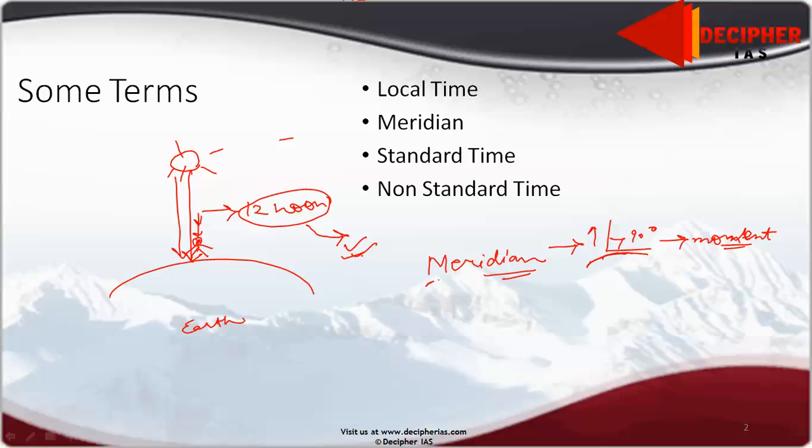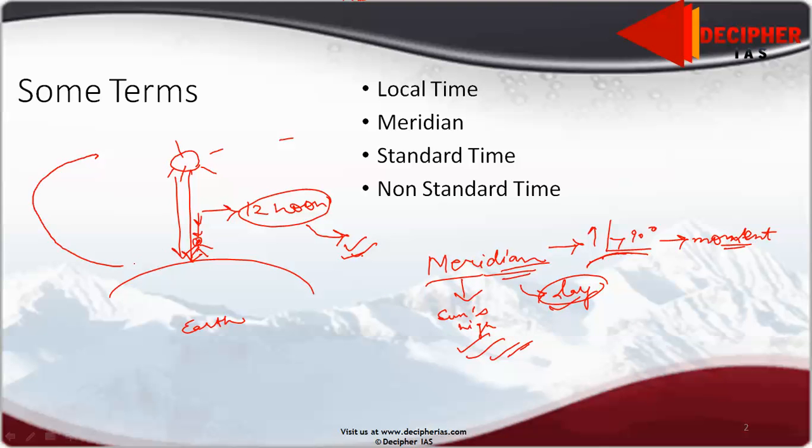Meridian is made from two parts: meri means the sun's highest position, and dn means day. So it is that time of the day when the sun is at its highest position. All the places on a given longitude have a similar local time.